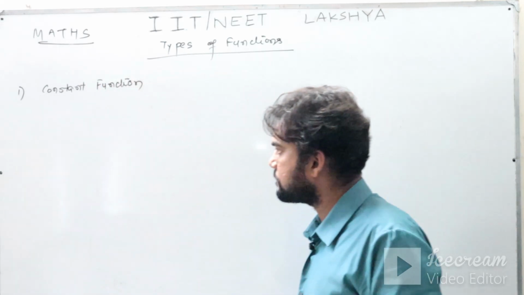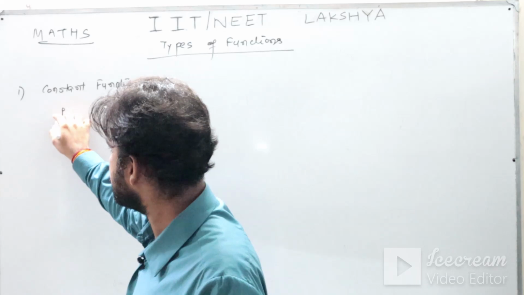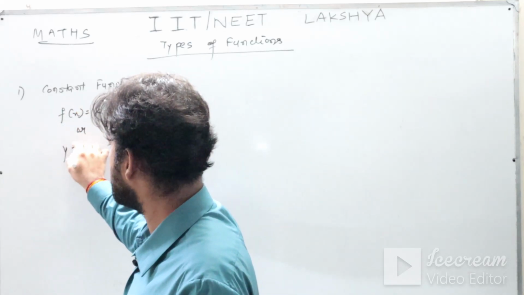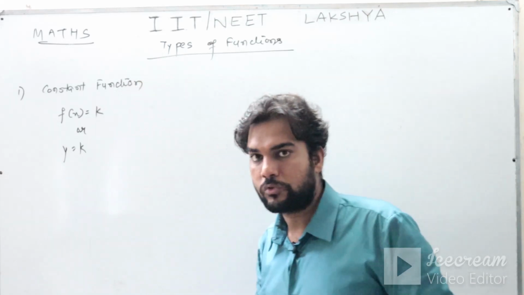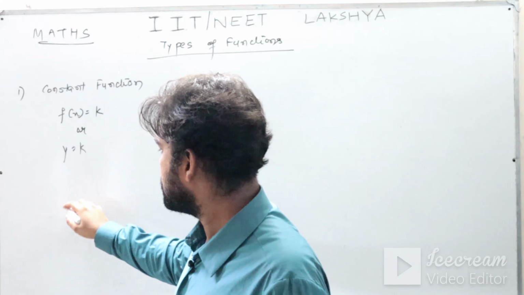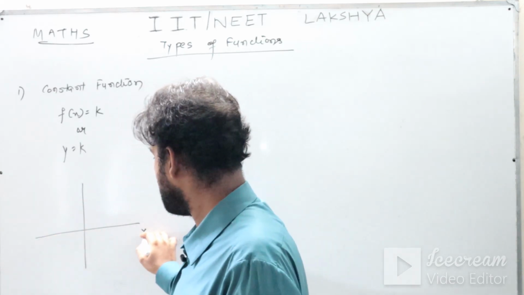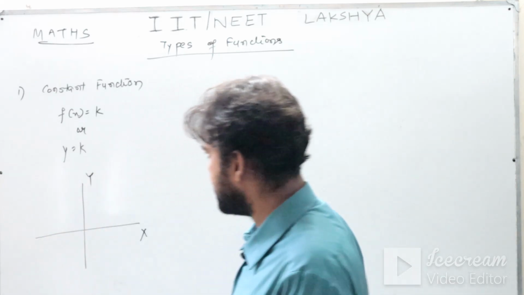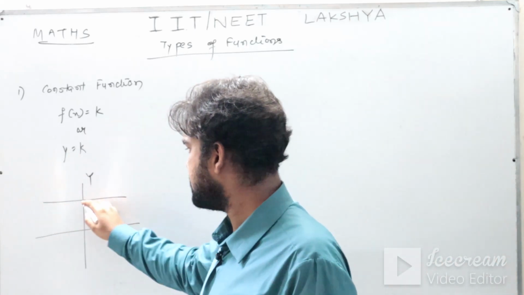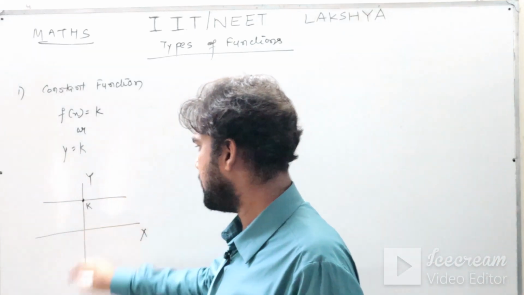Constant function. It may be defined like this: f of x is equal to k, or you can also write y is equal to k. Okay, so this is your x-axis and this is your y-axis. f of x is k, that is, y is a constant, y is k. So this is that particular k, and that is your graph.